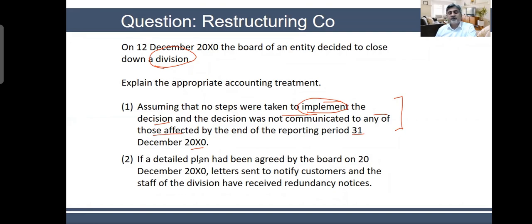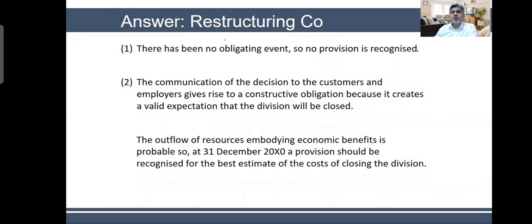Second situation: a detailed plan had been agreed by the board, letters were sent to notify customers, and the staff of the division have received redundancy notices. By the way, redundancy cost is a restructuring cost. When you restructure, maybe you are closing down, redundancy costs are within restructuring. Okay, so now these are the two situations. Number one, there has been no obligating event because there was a plan, but it was not formally agreed and it was not formally communicated. There is no obligating event and therefore no provision.